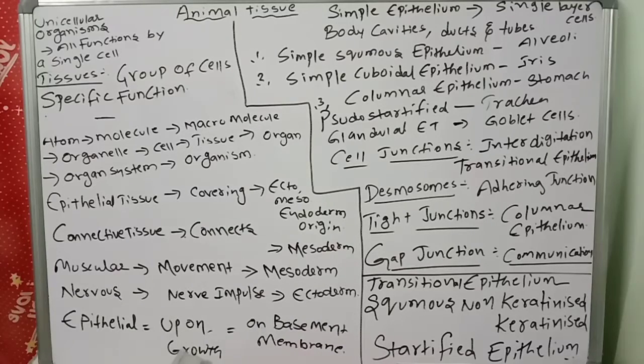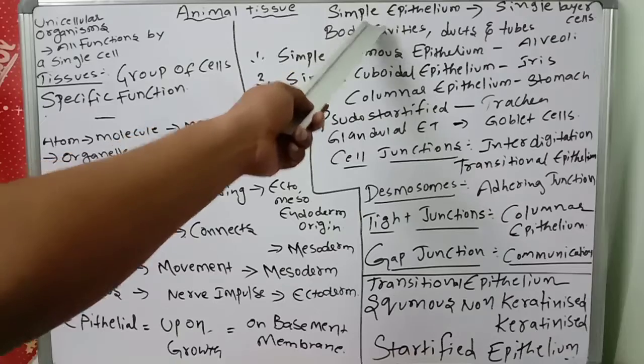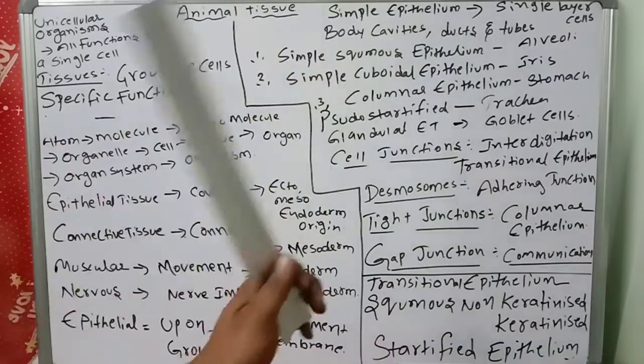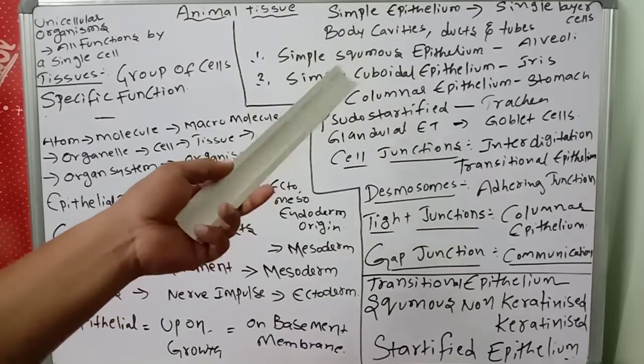What is the meaning of epithelial tissue? Epithelial tissue grows on other tissue, like connective tissue. In between the epithelial tissue and connective tissue, the basement membrane is there. It is permeable to minerals and ions. Simple epithelium means it is made of a single layer of cells. We see it in body cavities, ducts and tubes for diffusion, secretion and absorption.